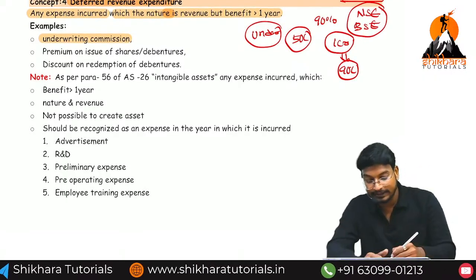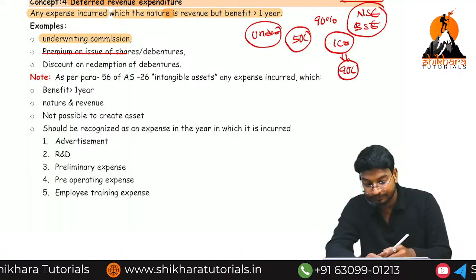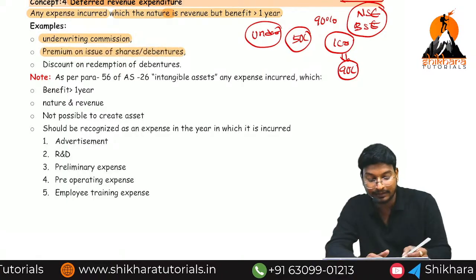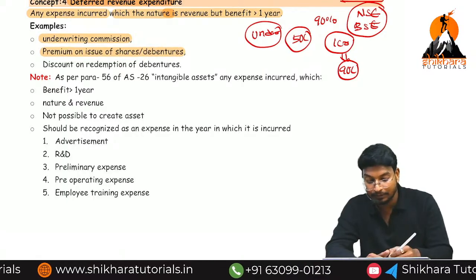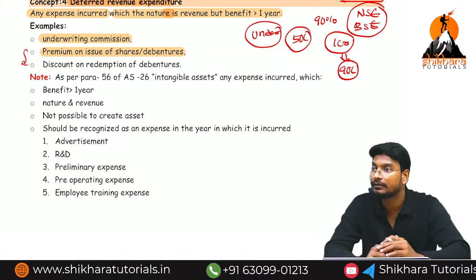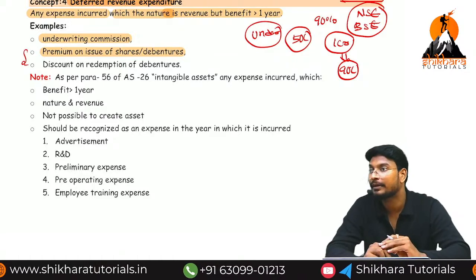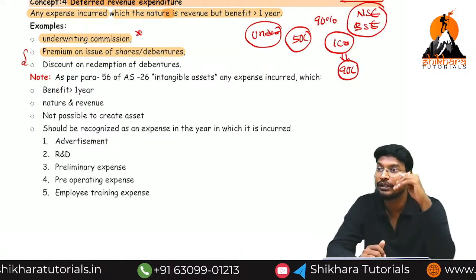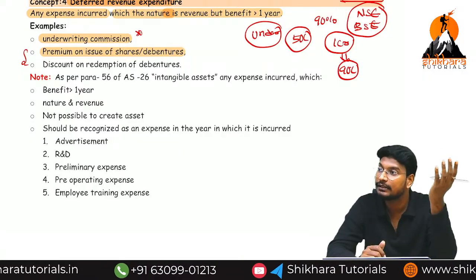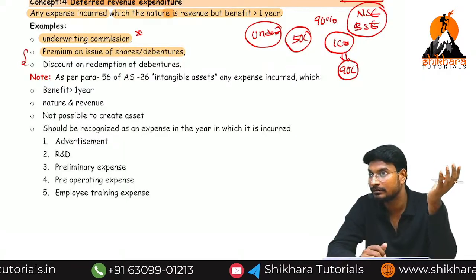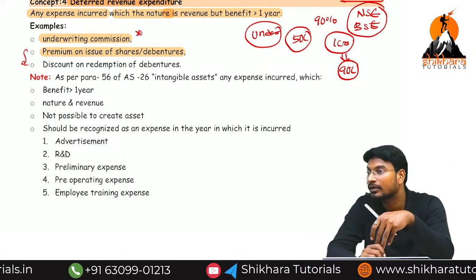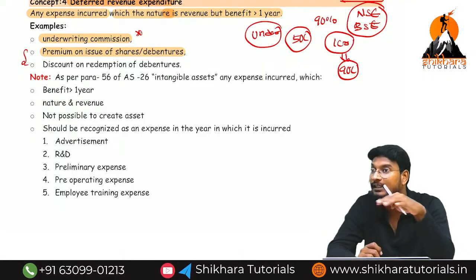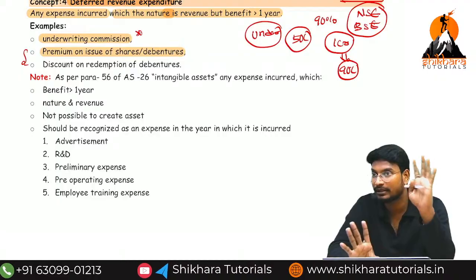Okay. Next there is the premium on issue of shares and debentures. You can get to know this concept in Corporate Accounting, Group 2, Paper number 10. This is a difficult task because in CA Foundation there is a syllabus called company accounts, but in CMA Foundation there is no concept related to company accounts. So for that reason you don't know anything related to the shares. That's all. It is a simple task.